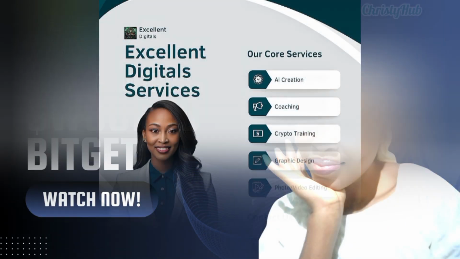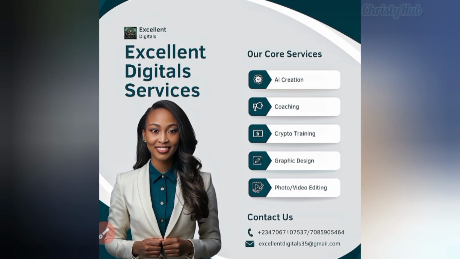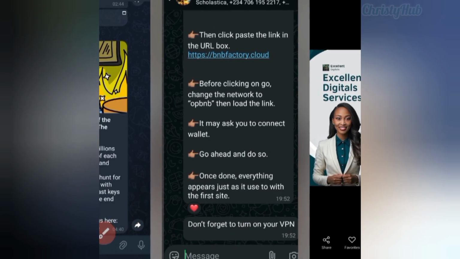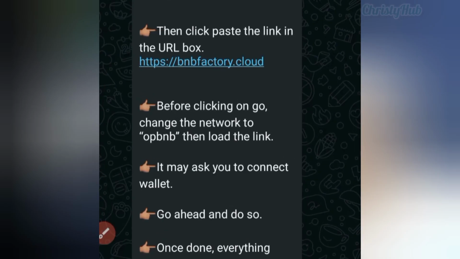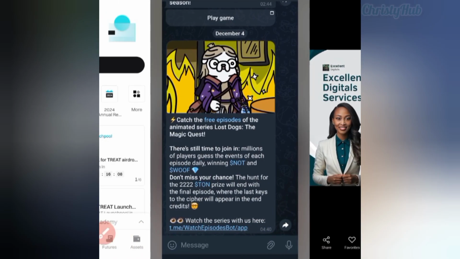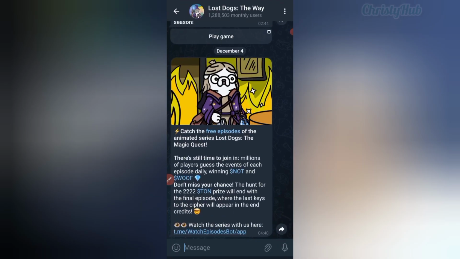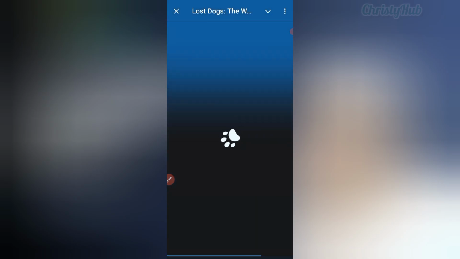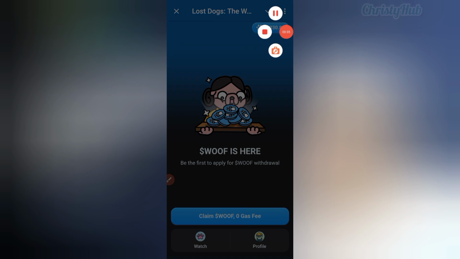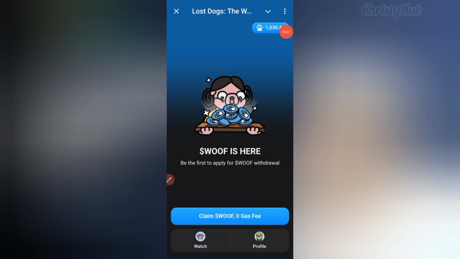This is simply how to withdraw your Lost Dog token to your Bitget exchange. So join me on this. As we dive into it, open your Lost Dog on Telegram, click on play game. Once it opens up, simply click on claim Woof, zero gas fee.